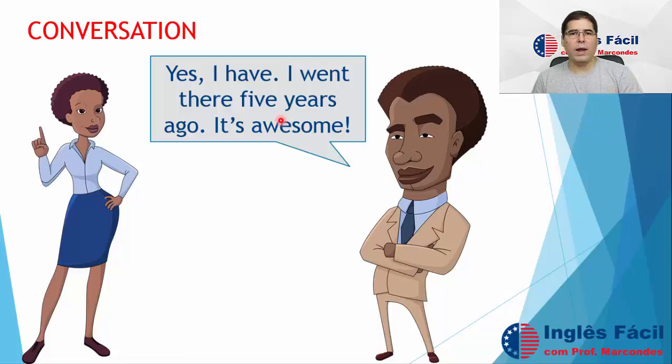But look, when he's going to specify exactly when he went to Paris, he does not use the present perfect. He uses the simple past. This is something we are going to see next class, and it's very important. We do not use the present perfect when we are going to specify when something happened in the past.